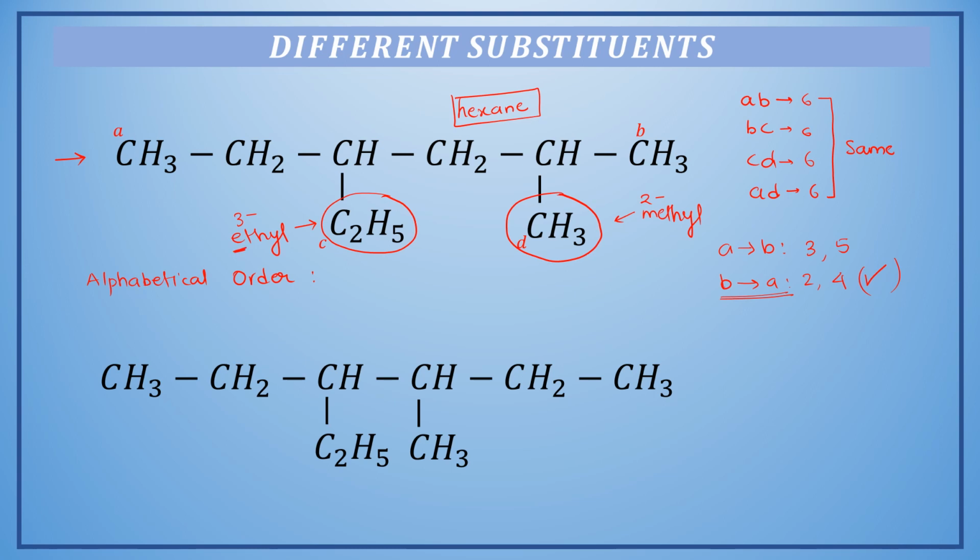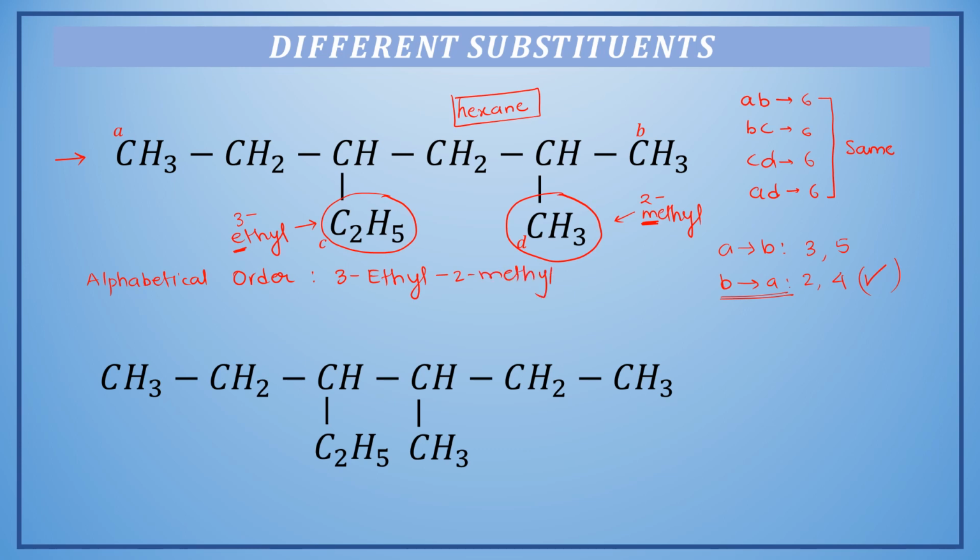In ethyl it is E, in methyl it is M. Clearly E comes before M, so the name of the ethyl group will be written first along with its position, followed by the name of the methyl group.